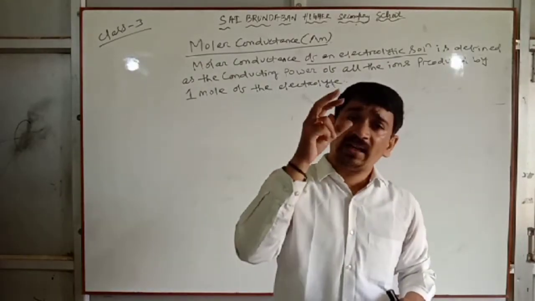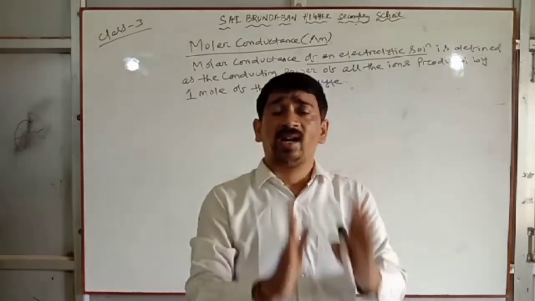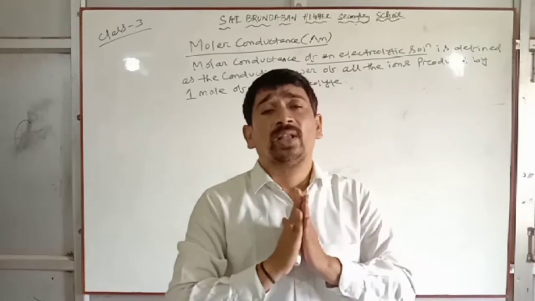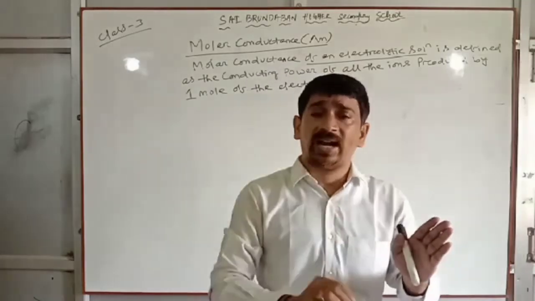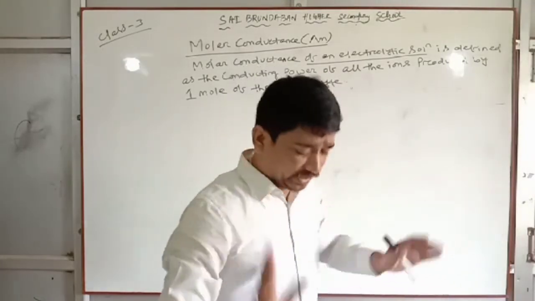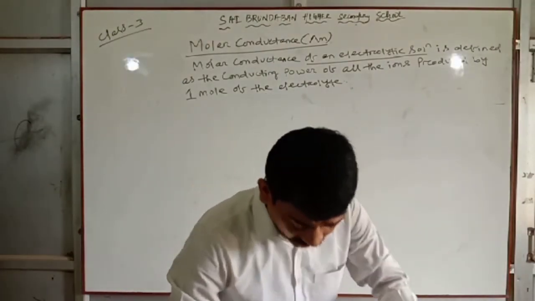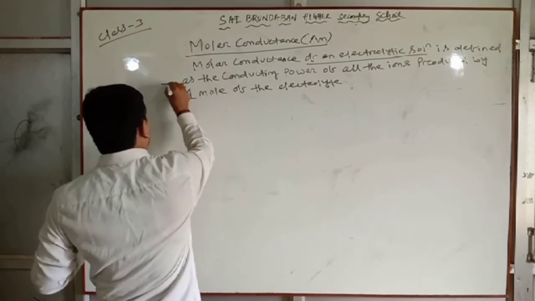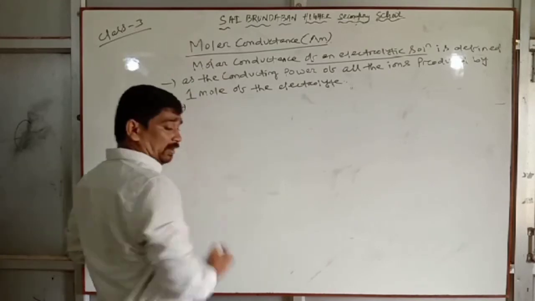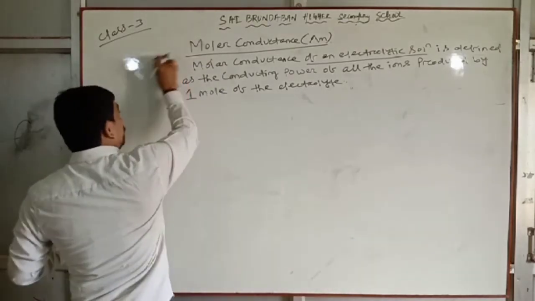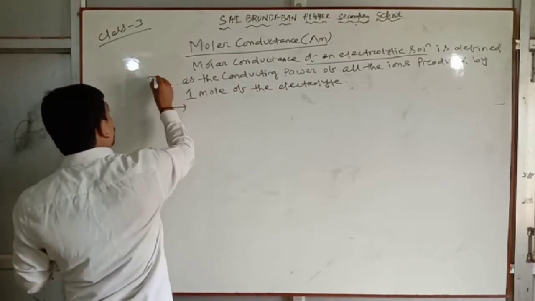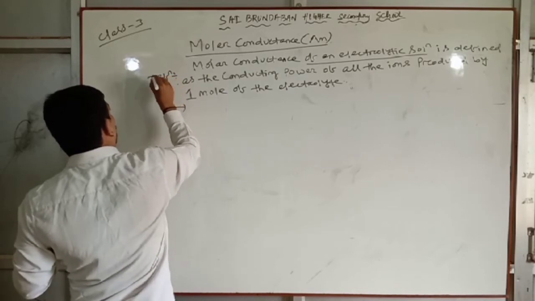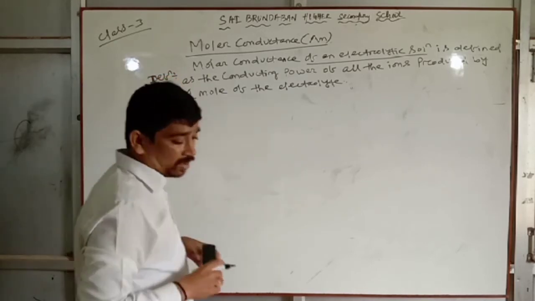The conducting power of all the ions produced by 1 mole of the electrolyte is called molar conductance. Next, relationship. This is the definition of molar conductance.